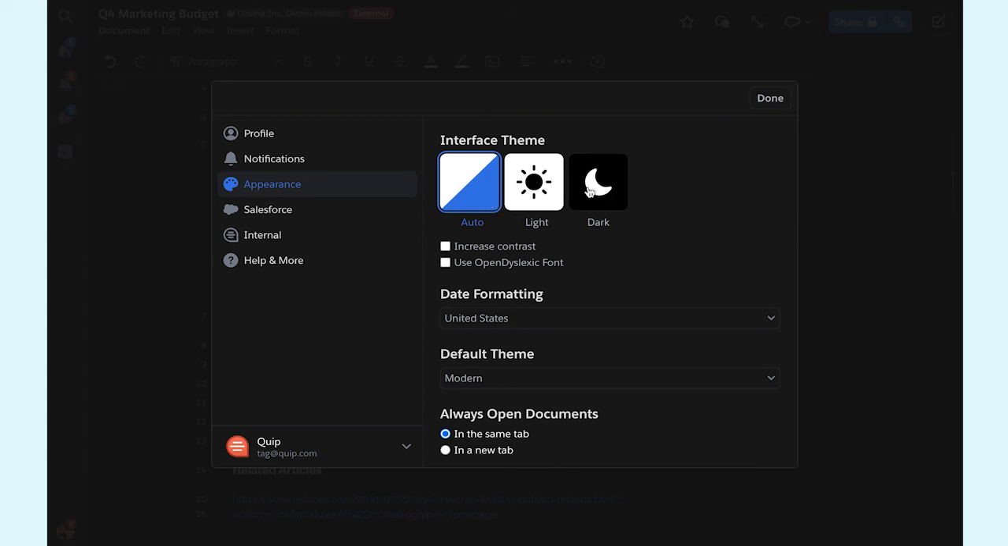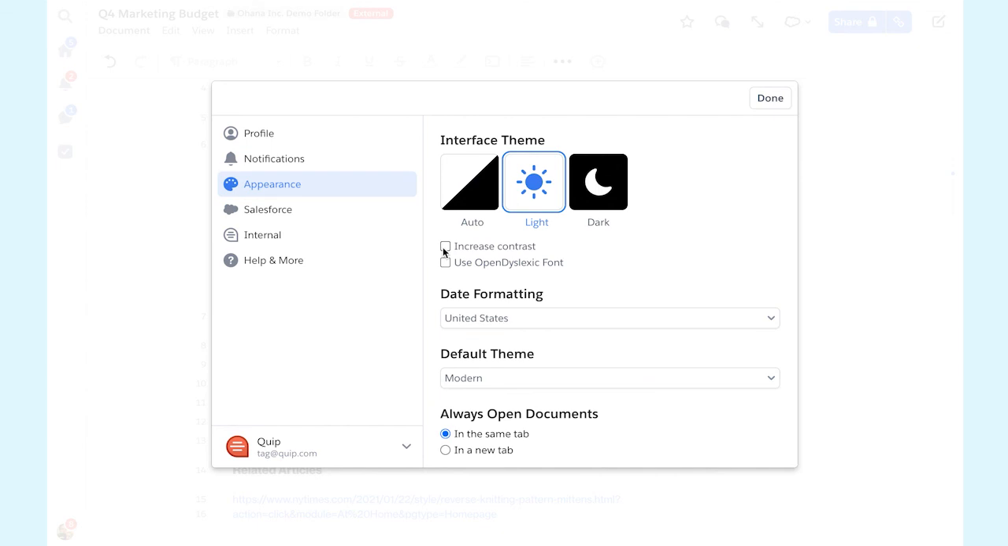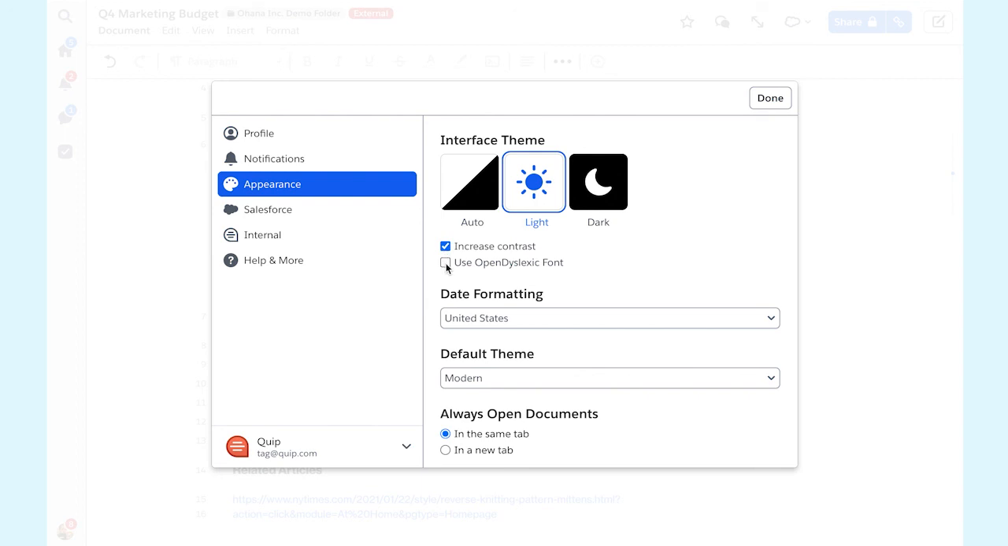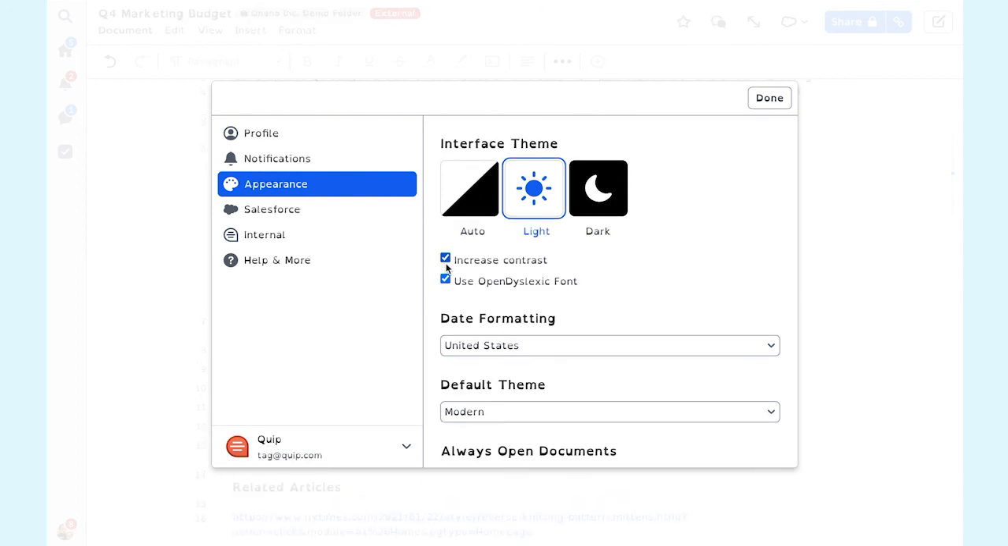While you're here, you can also increase the contrast of text, highlighting, and other bits of Anywhere's user interface. Finally, you can swap everything over to the Open Dyslexic font for easier reading. Click the checkbox and all the text in Anywhere will be rendered in a typeface specifically intended for dyslexic users.